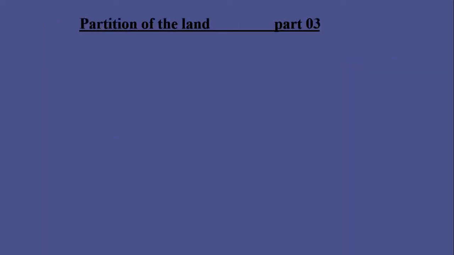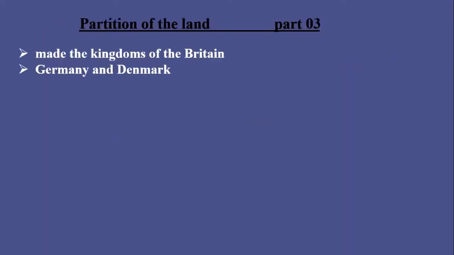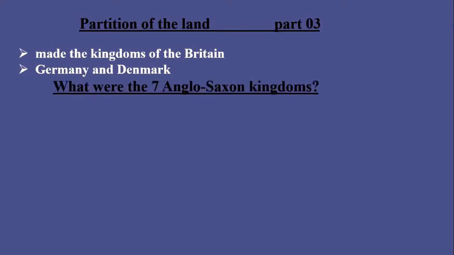Part number 3. The partition of the land. Anglo-Saxons occupied the space and made the kingdoms of Britain by fighting with each other. Remember, the word Britain and England are the same. They thought they were different from each other, but they shared a common language and similar customs because they were from Germany and Denmark. What were the 7 Anglo-Saxon kingdoms?